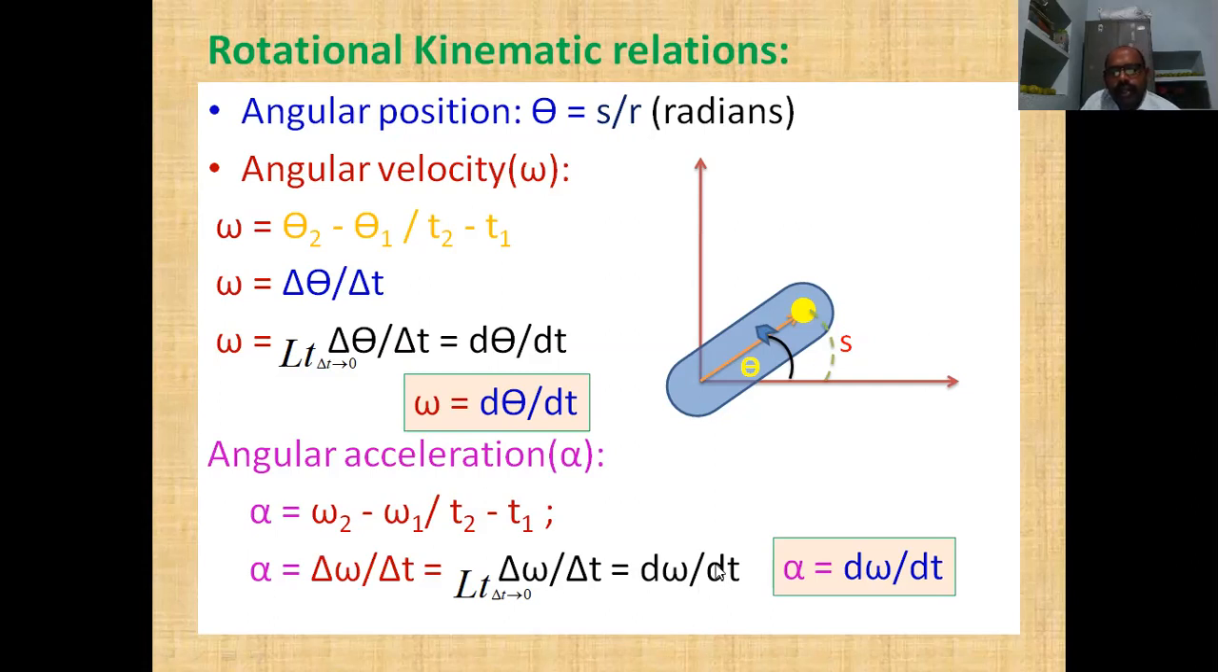So now the angular acceleration alpha is equal to d omega by dt. These are the letters used to represent the corresponding quantities in angular rotational motion. So angular position or angular displacement is theta, angular velocity is omega, and angular acceleration is alpha.